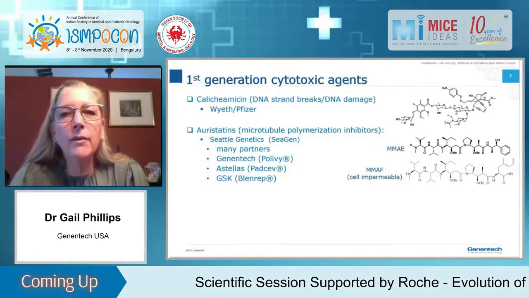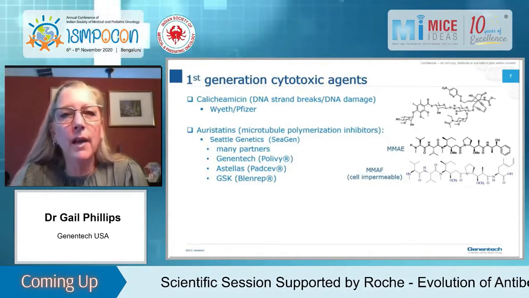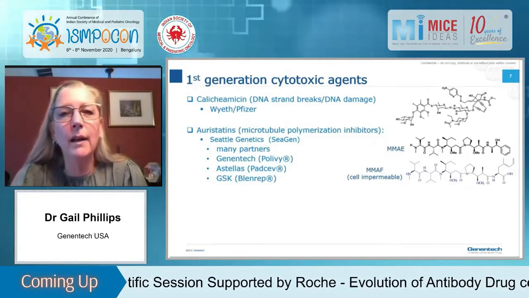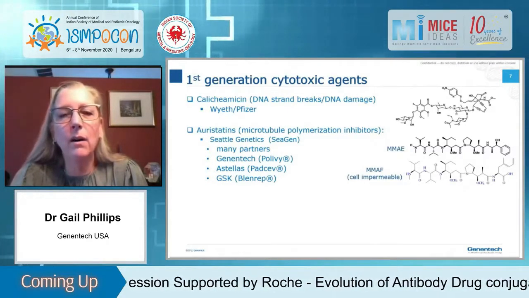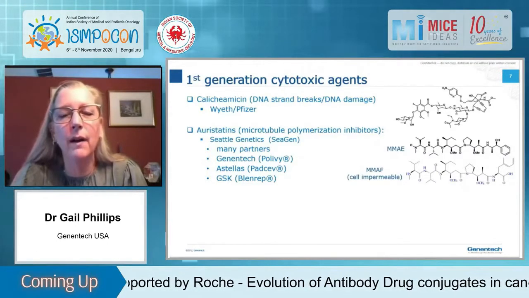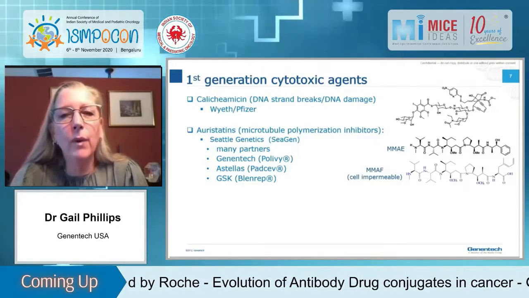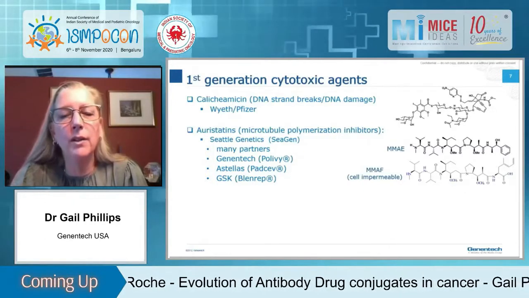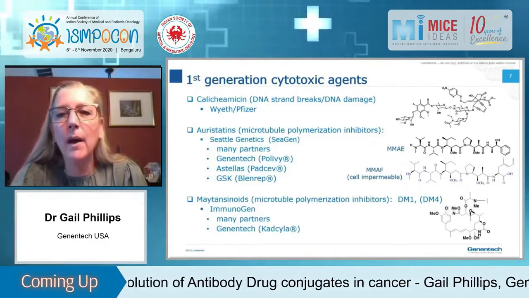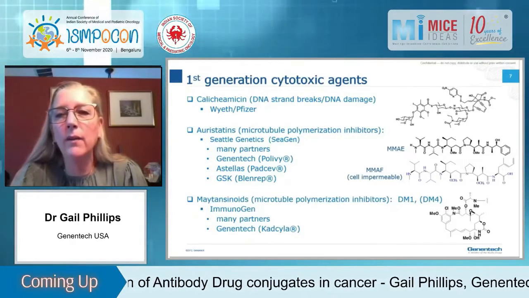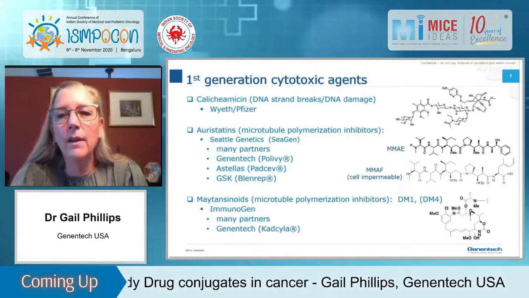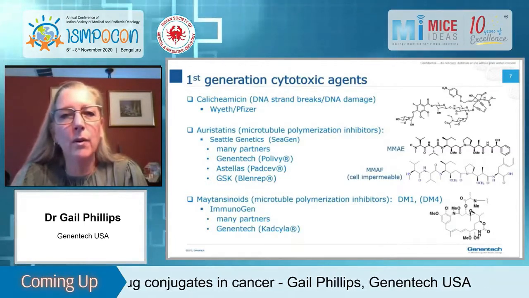Another type of cytotoxic agent are the auristatins, and the auristatins were pioneered by a company, Seattle Genetics. They have investigated auristatins with many different partners for both preclinical and clinical development. And there are 3 approved drugs that have auristatins. One is Polivy, one is Padcev, and one is Blenrep. The auristatins are comprised of either MMAE or an analog of this, MMAF, which is cell impermeable, which is actually on Blenrep.